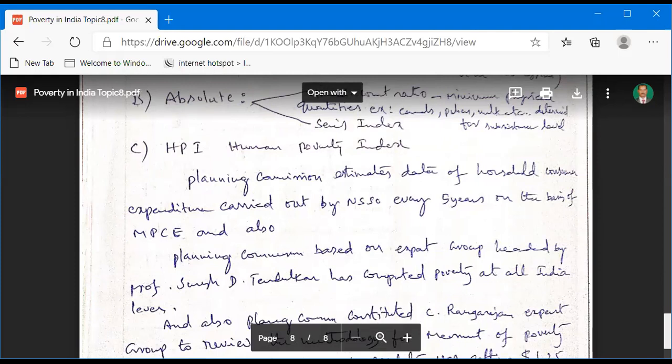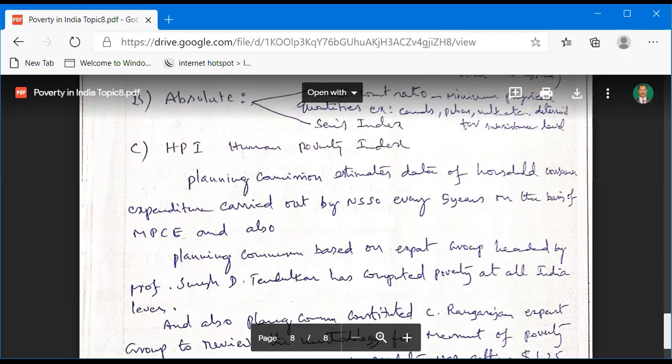These data are carried out by the National Sample Survey Office every 5 years on the basis of monthly per capita expenditure, that is called MPCE.